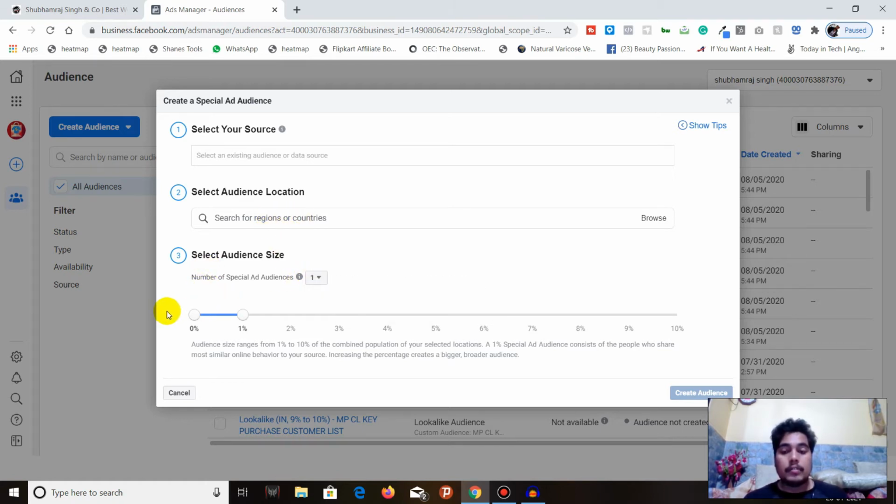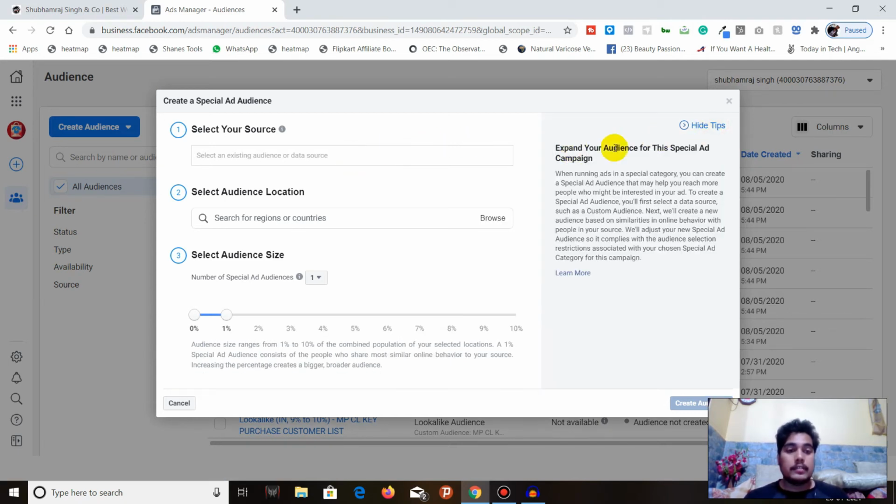And as always, you have from 0 to 10%, and you can create only 6 segmented audiences at a time. If you want to create 10 segmented audiences, you have to do the process twice, and once you are done, you can click on create audience, and it will create the special ad audience, and you can use it in your special campaign and promote your advertisement.